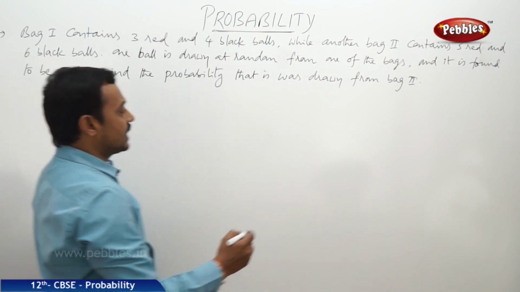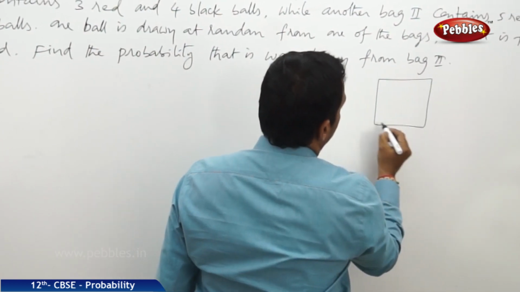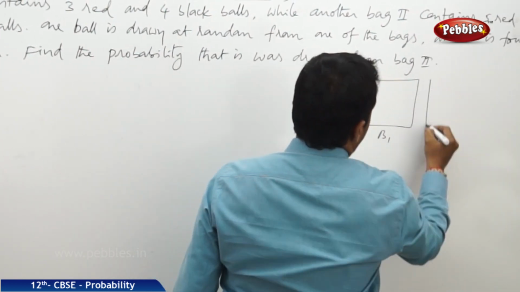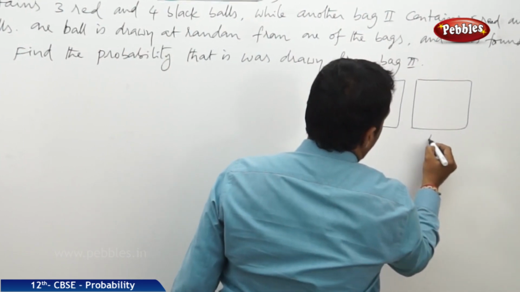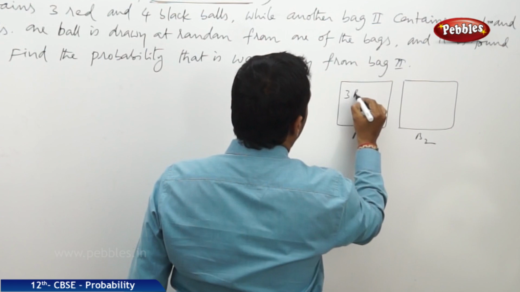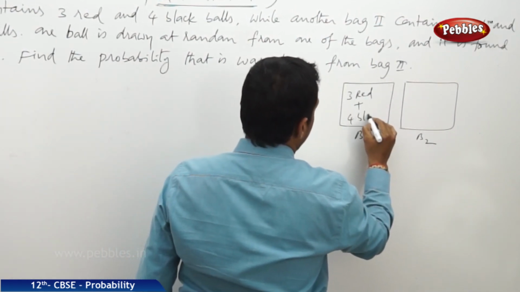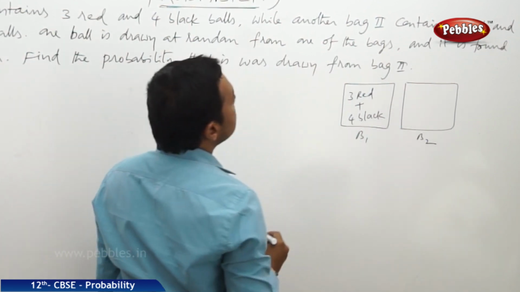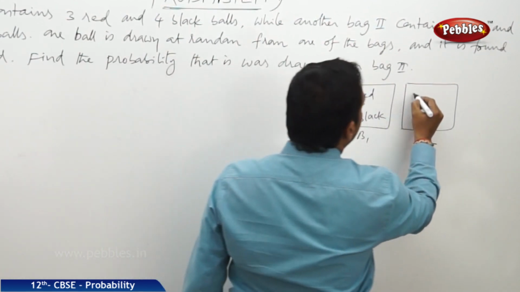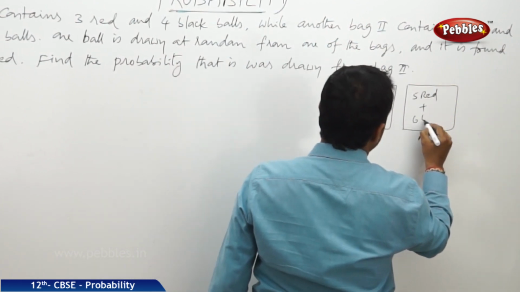So there are two bags, bag 1 and bag 2. The first bag contains 3 red balls plus 4 black balls, and the second bag contains 5 red balls plus 6 black balls.